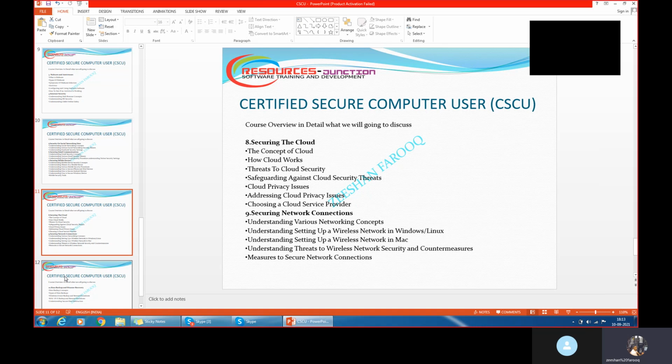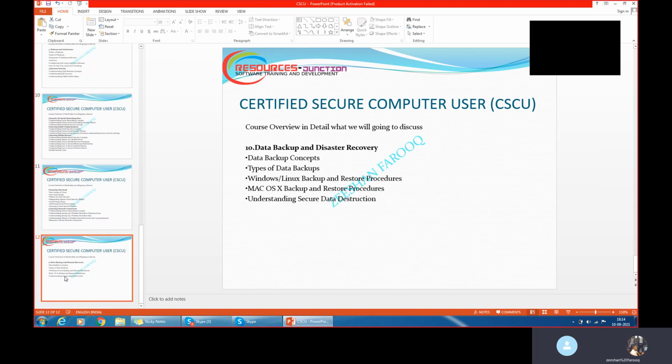How are we securing the network connection? Attacks happen on Wi-Fi, right? You are aware of the basic commands, right? The basic ones on Windows and Linux. How are we securing that in terms of a wireless network? So this is the 9th unit.